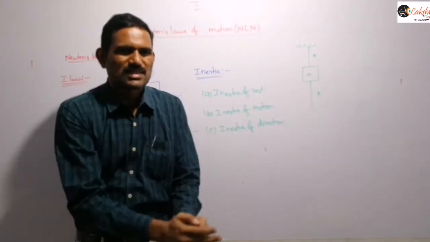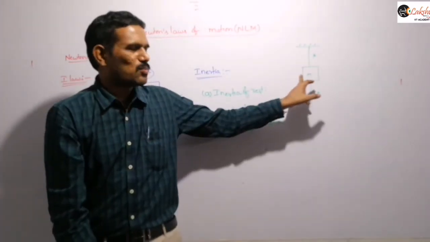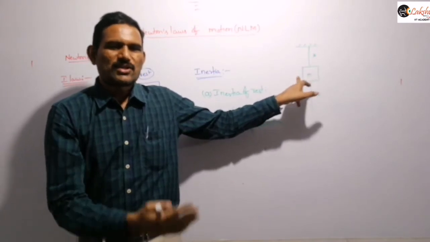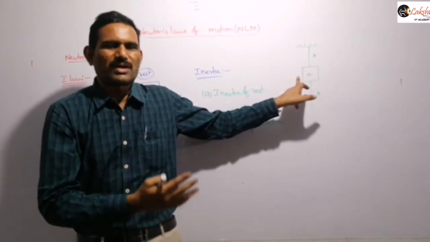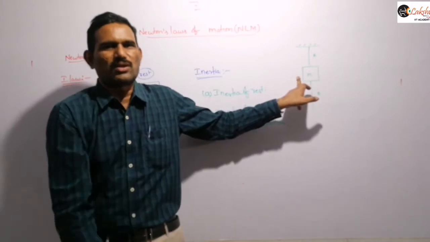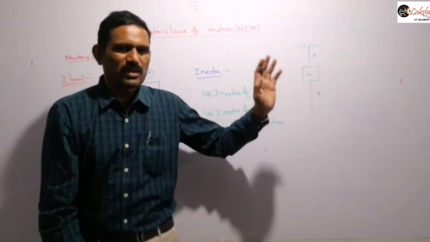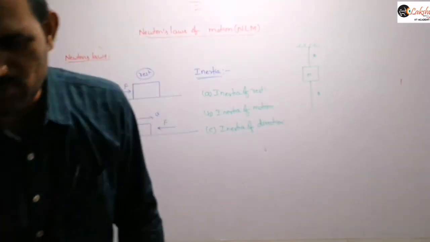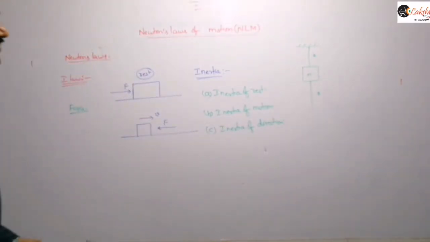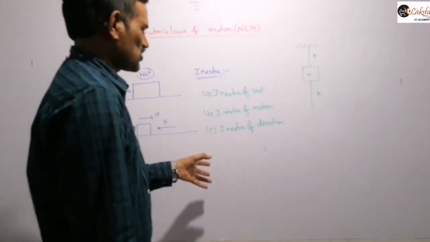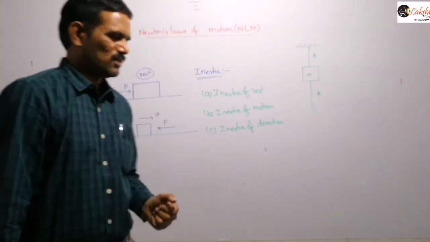If you are pulling it suddenly, then this block is at rest, and so it continues to be at rest. That means the block doesn't transfer the force from one end to the other end if you are pulling suddenly, and so only this end will break. That means the string will break in that case, right? So that is the inertia of rest, direction and motion, right?